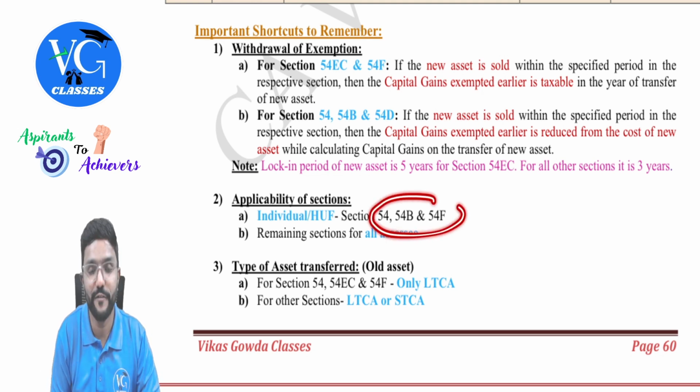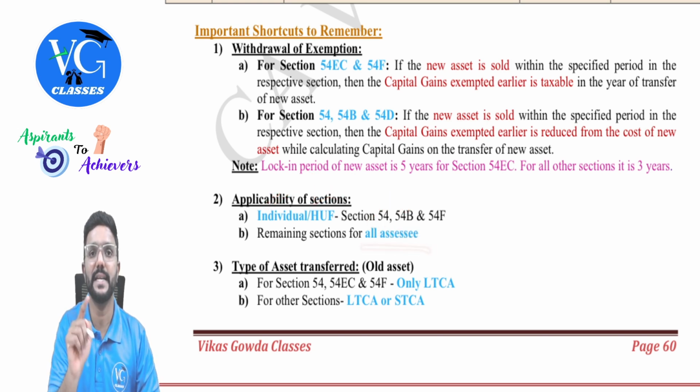Fine. Sections 54, 54B and 54F: under these sections, only an individual or HUF can claim exemption. Whereas under other sections, any assessee can claim exemption.